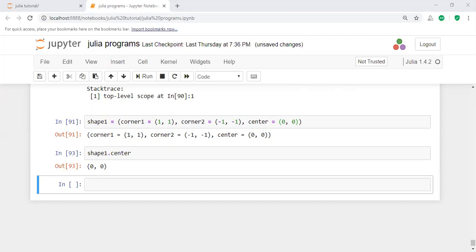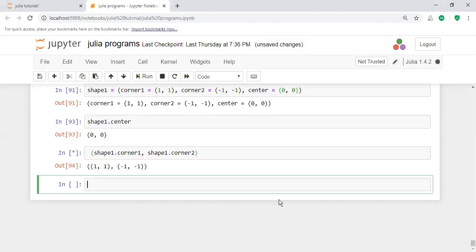I want to get all values in one place, not a single value. I want to execute the first corner value and then the second corner value. Is it possible? Yes, it is possible. With the help of shape 1 corner 1, shape 1 corner 2, it will execute the values. In this way you will apply the shape values. Not only in that operation, you can access all the values with ordinary tuples.